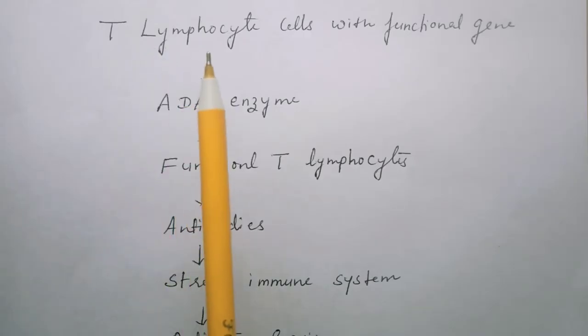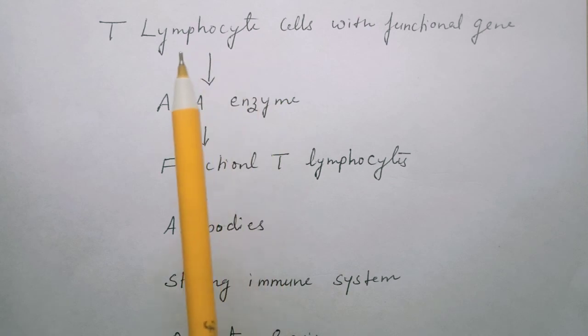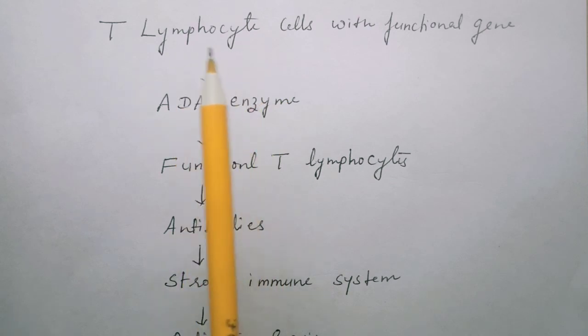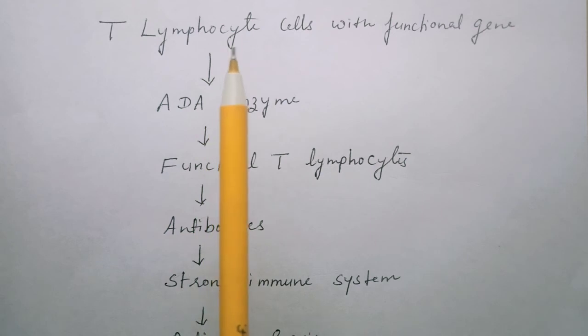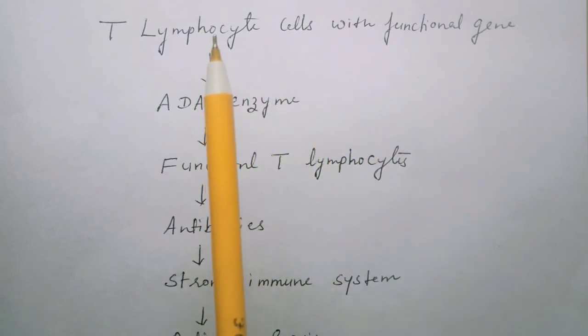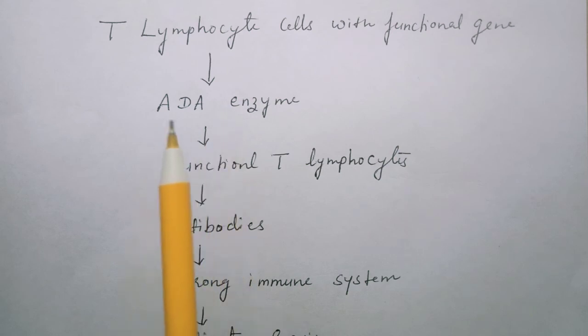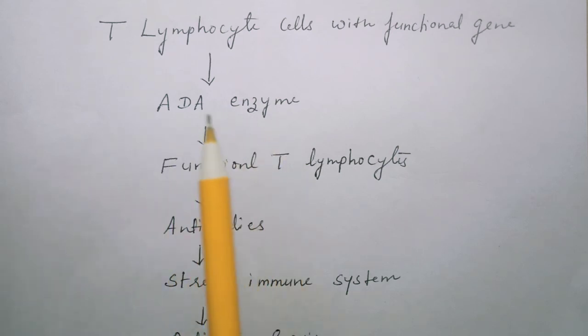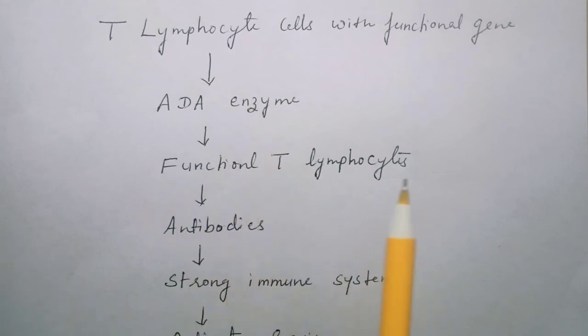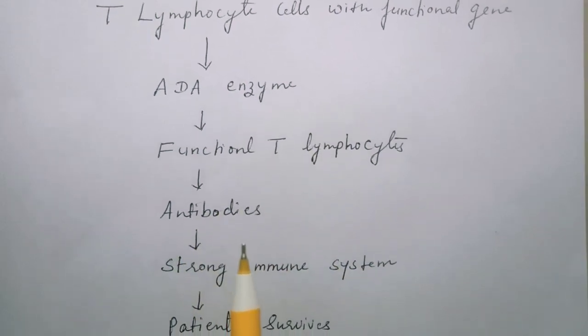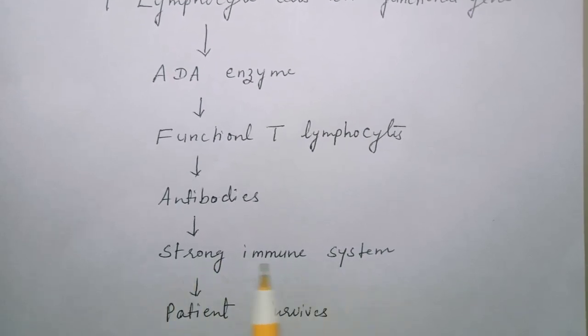Now the lymphocytes are present inside the blood of the patient. These lymphocytes, which are a kind of white blood cells, and especially the T lymphocytes, which have the functional gene now, start producing the enzyme ADA, that is adenosine deaminase enzyme. Once these enzymes are produced, they make the T lymphocytes functional. The T lymphocytes were not functional due to the presence of the defective gene, but now they become functional and hence they start producing the antibodies. So once the lymphocytes start producing the antibodies, the immune system of the person becomes stronger and that patient survives.